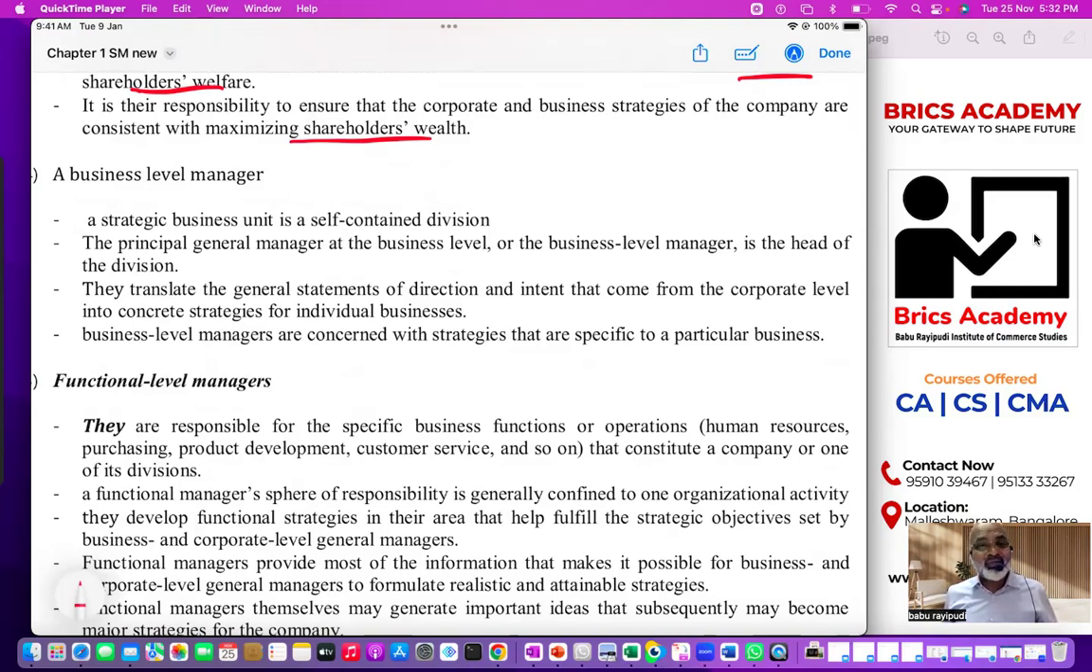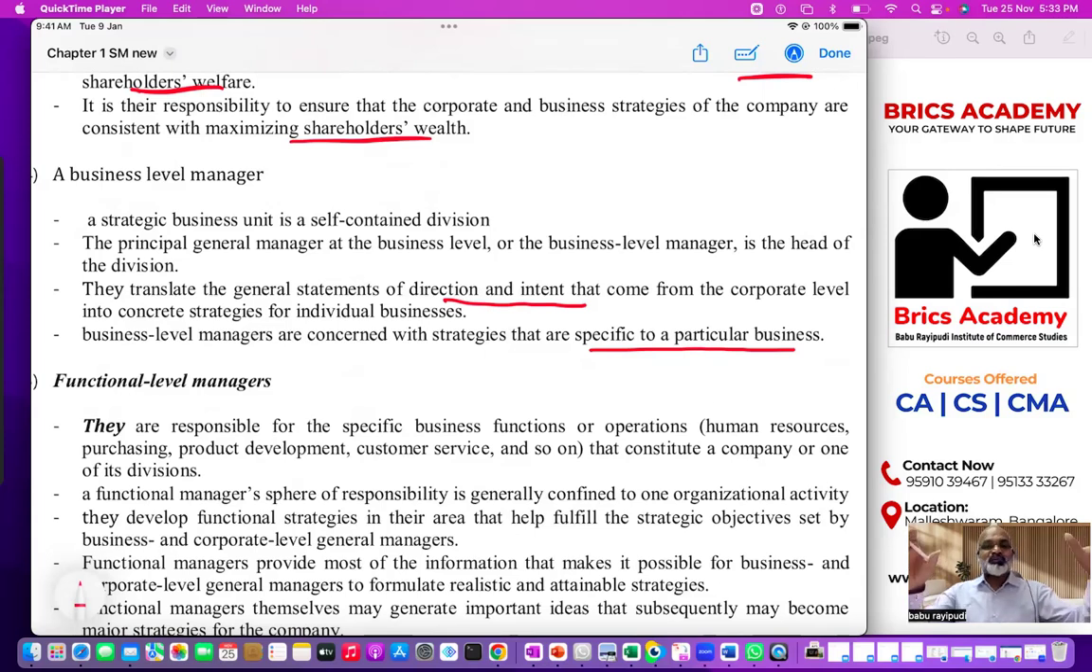He's given resources by corporate level managers. He's given vision by corporate level manager. He must develop strategies for his own business and make sure he implements strategies according to the corporate level managers. Whatever intention that corporate level managers have, business level managers must follow. Corporate level manager has thought of expansion strategies. Business level manager in Tata Steel must think about expansion plans. Understood? See there, they translate the general statement of direction and intent of the corporate level manager. Business level managers are concerned with strategies specific to a particular business. They're independent.